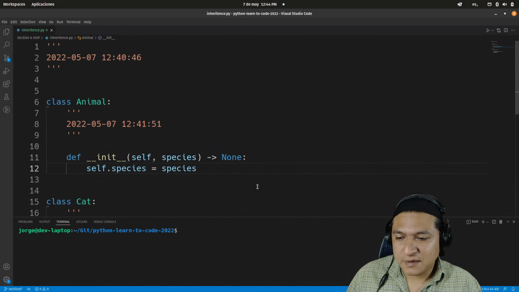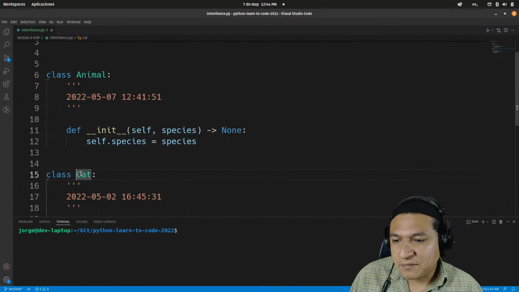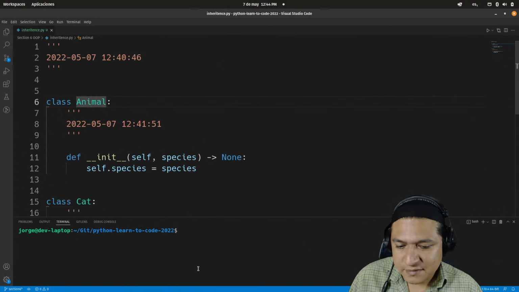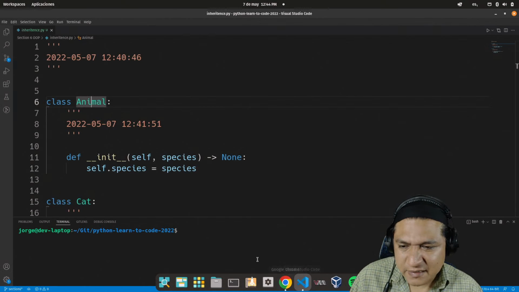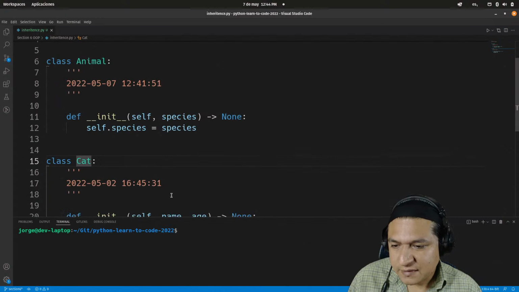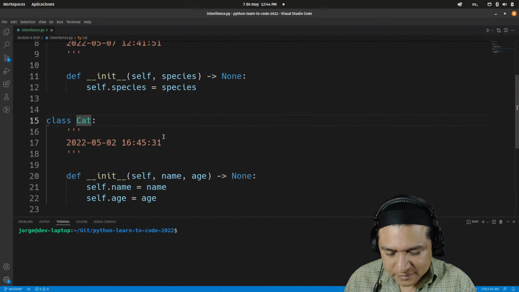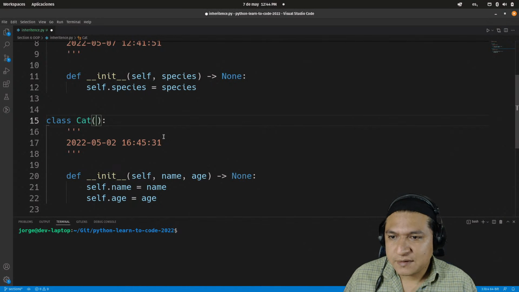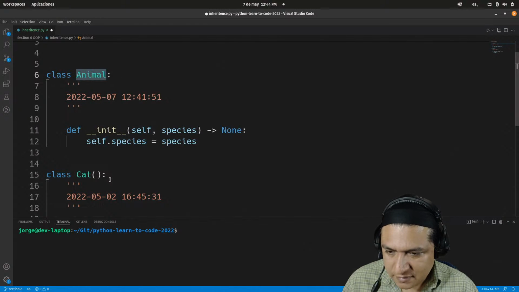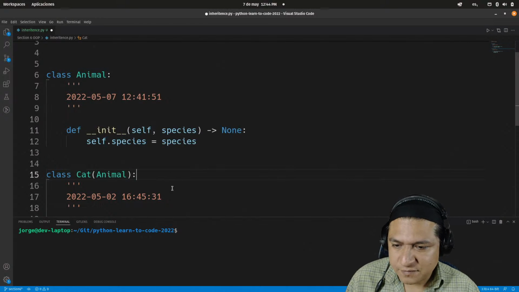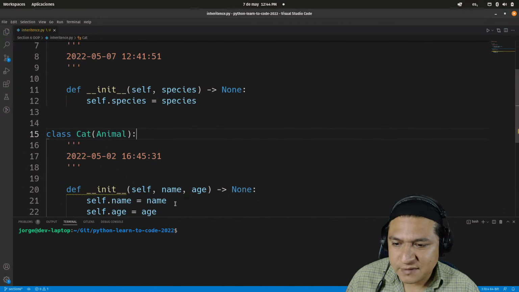And let's try to inherit the cat class from the animal class. Let's take a look at the, well, I think I can remember. I believe that maybe here on the class definition we can just open and close parentheses and copy paste the animal class. I wonder if that's a valid syntax.